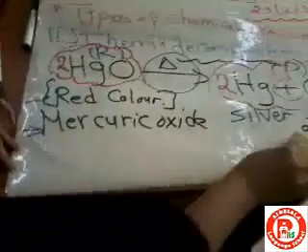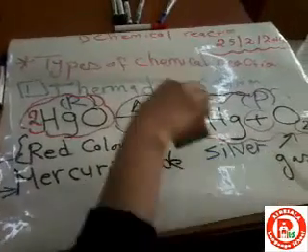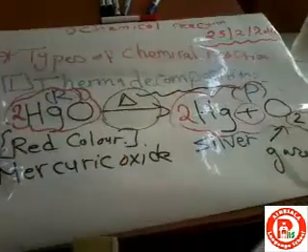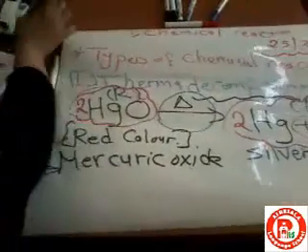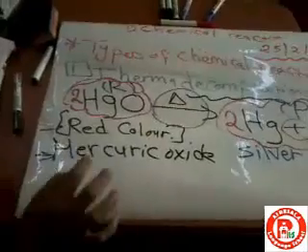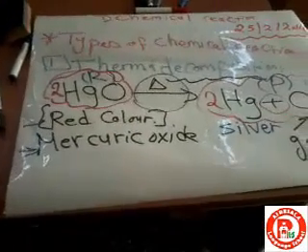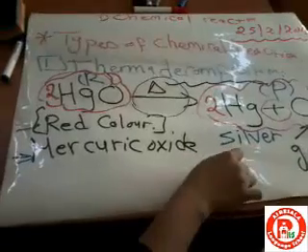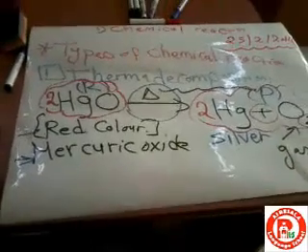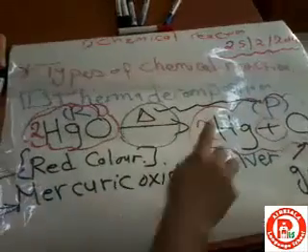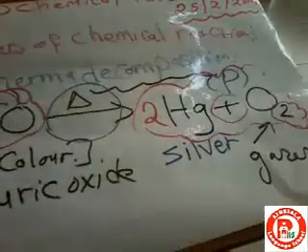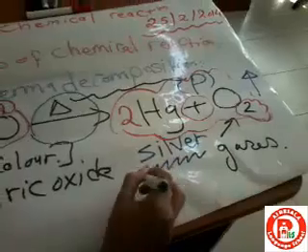Okay, you have a question here now. Give reason: a silver color is produced due to heating the mercuric oxide. Again, a silver color is formed by heating the mercuric oxide. What will be the answer? The silver color indicates which element, the oxygen or the mercury? Of course, you know that oxygen is a gas, and oxygen gas is colorless. So the presence of the silver color means the formation of mercury.